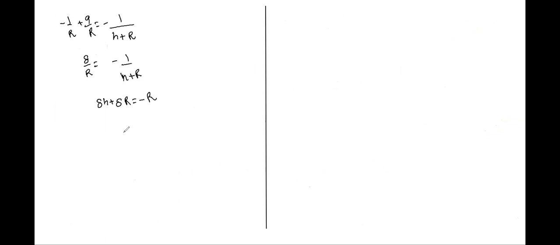So we are being told that it will go to some height. Let's say we want to find out that height. We are determined on finding it. So we get 8h is equal to minus r minus 8r, and therefore h comes out to be minus 9r by 8, which is an impossible answer.